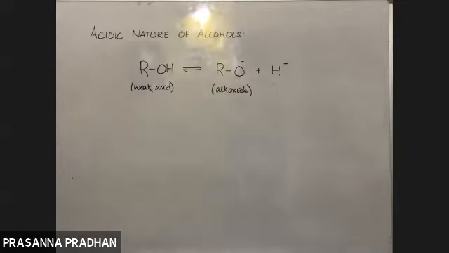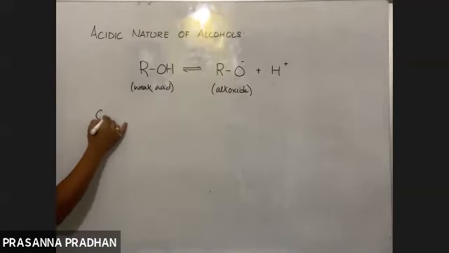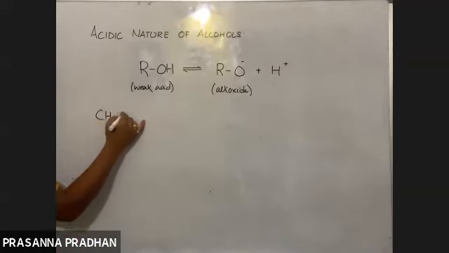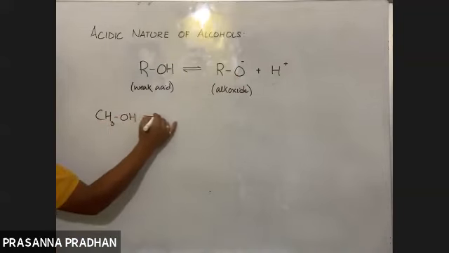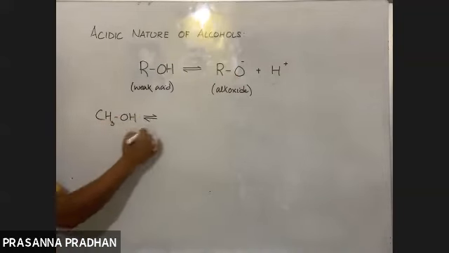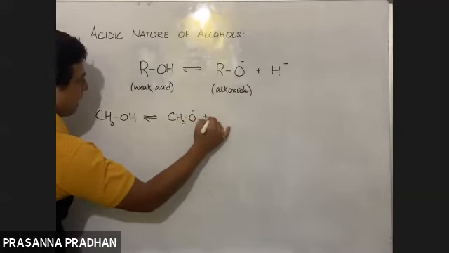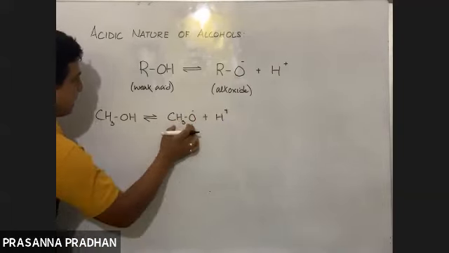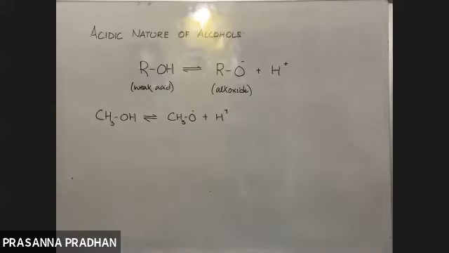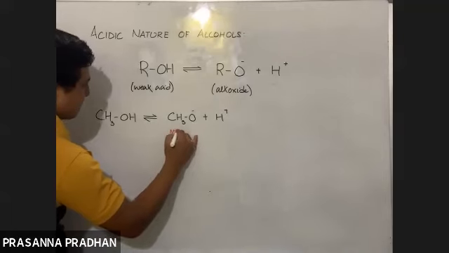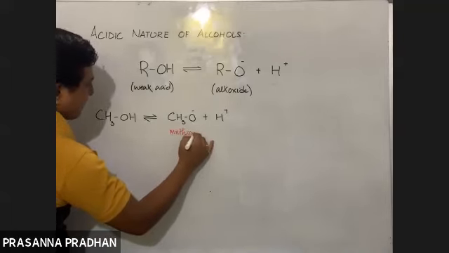Okay, so now you should develop this concept. It's very important. For example, how does methyl alcohol ionize? It ionizes to give us CH3O negative and H positive. So what is the name of this alkoxide ion? Methoxide. Very good. Methyl alcohol's alkoxide is known as a methoxide ion.